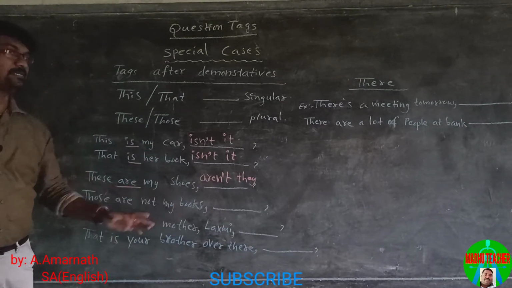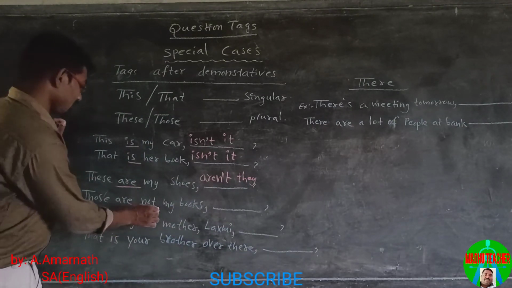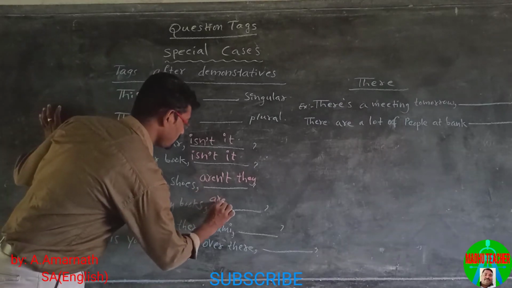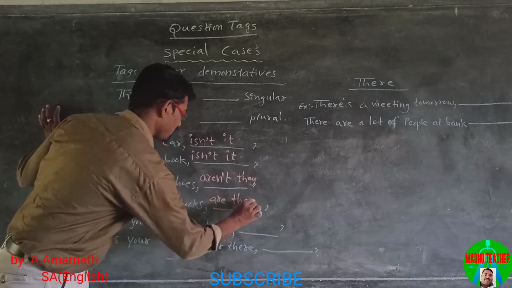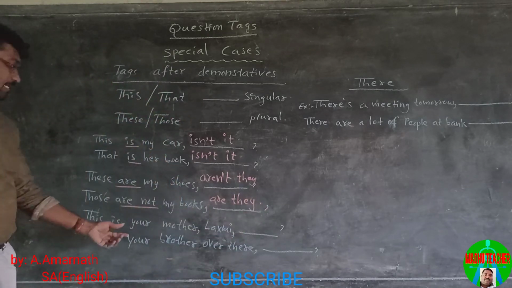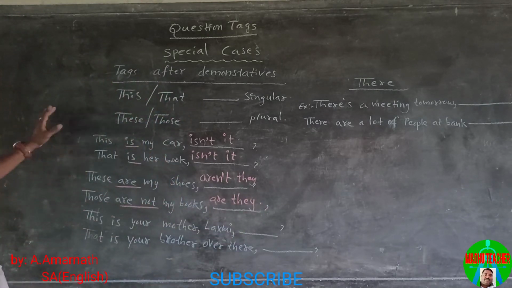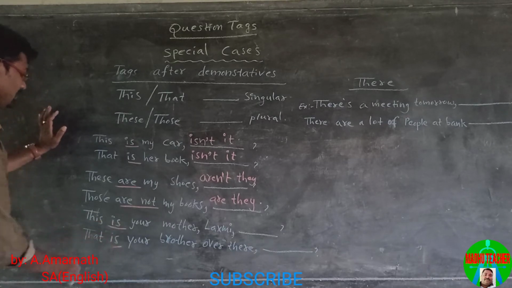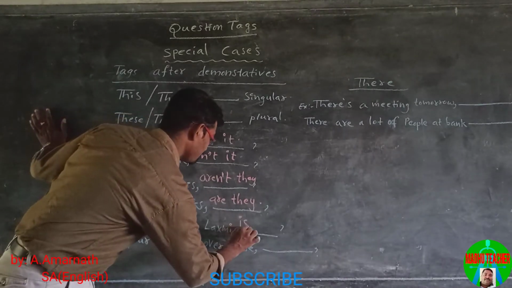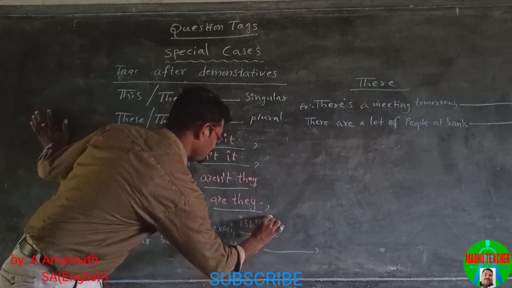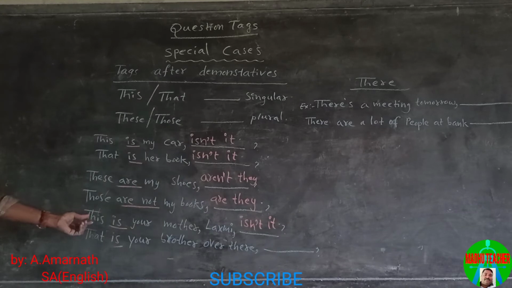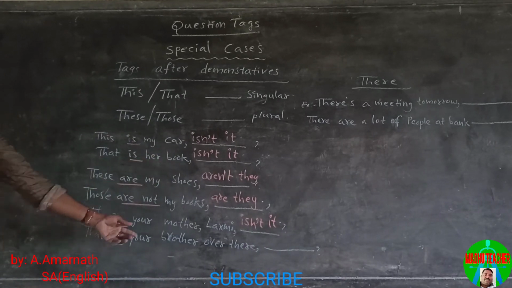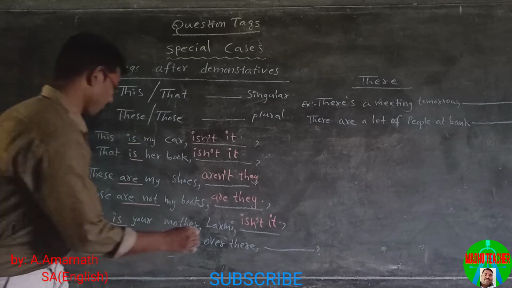Those are not my books. The statement is in negative form, so we use positive question tags, are they? This is your mother, Lakshmi. The statement is in positive. The helping verb is is. Is becomes isn't it, because the statement begins with this, so we use the pronoun it. That is your brother over there, isn't it?